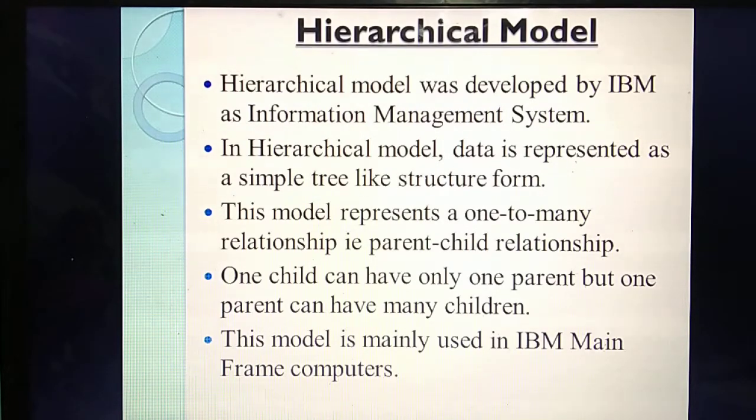So where they are using this model means mainly they are using it in IBM mainframe computers. Okay, who developed this model? IBM. So there they are using it in mainframe computers. Understand? Now please study it yourself.